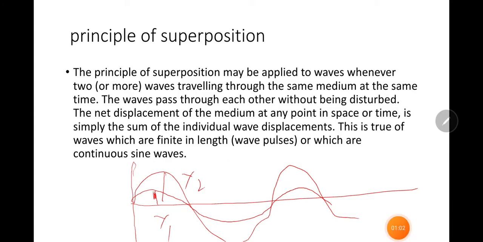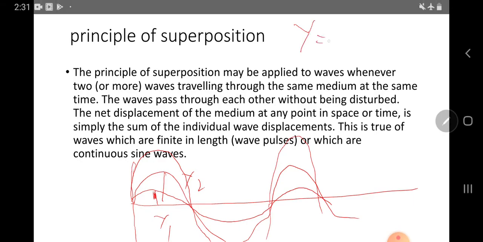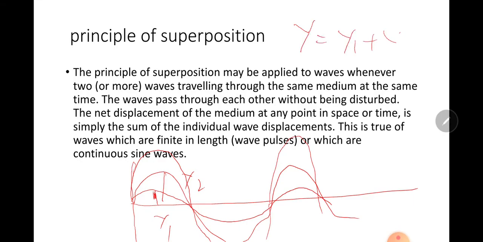So the resultant wave will have amplitude which is equal to the sum of these two. The amplitude of the resultant wave will be equal to y1 plus y2 because these two waves interact constructively, they reinforce each other.